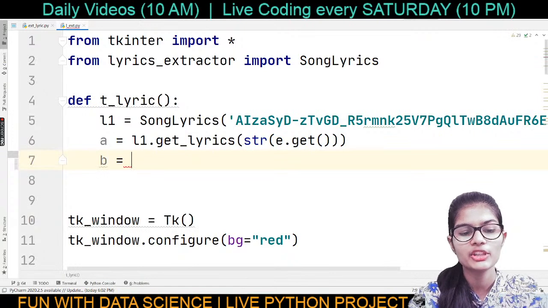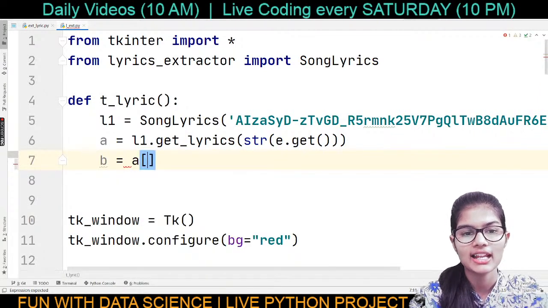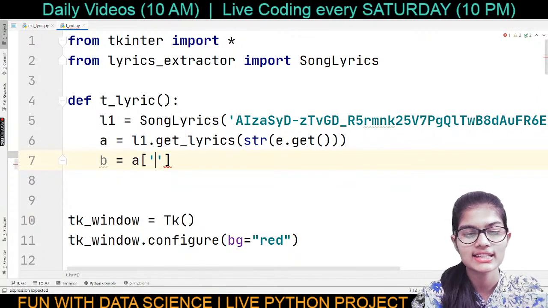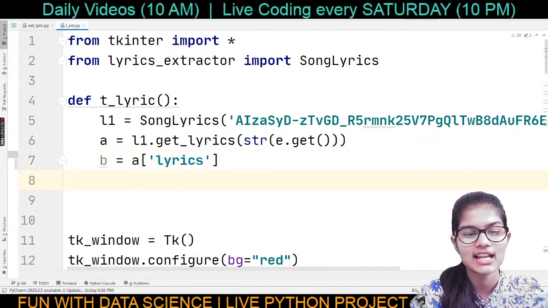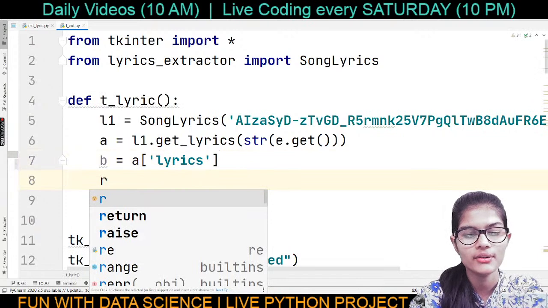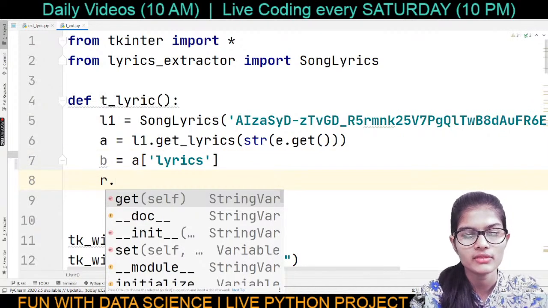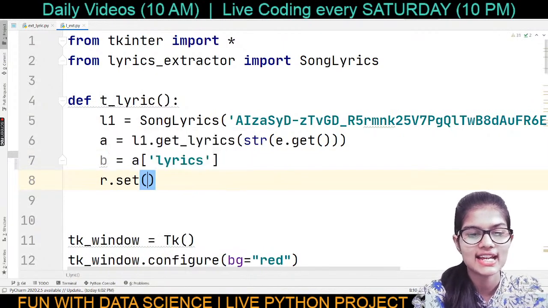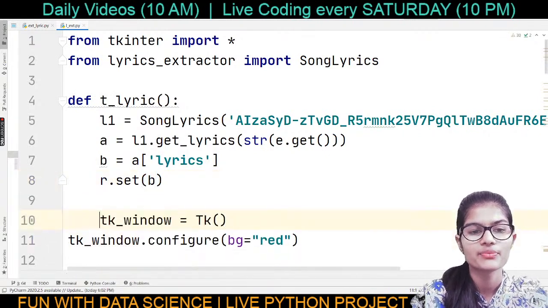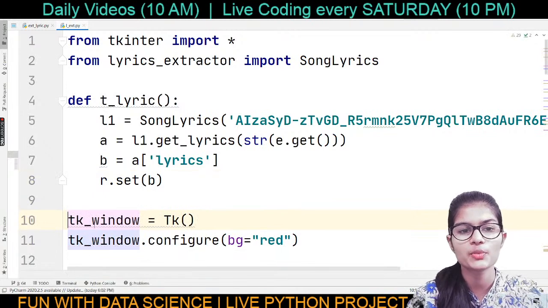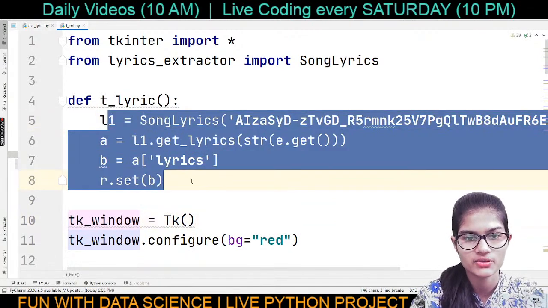Now I'm going to make a new variable, let's say B. And I'm going to make the A as well, and inside that I'm going to write the lyrics. Okay, let's get down and I'm going to set here R dot. I'm going to use the set, and into that I'm going to write this B. Great. So this is how you have to define this particular portion of the lyrics extracting.